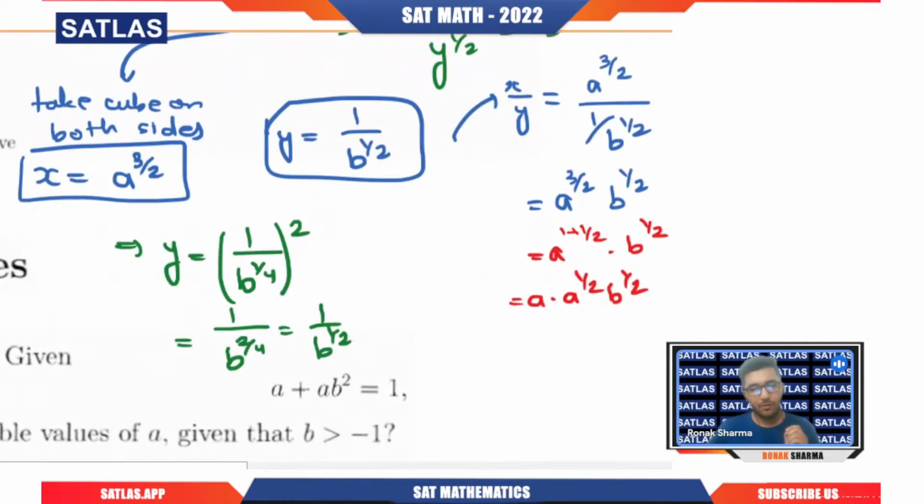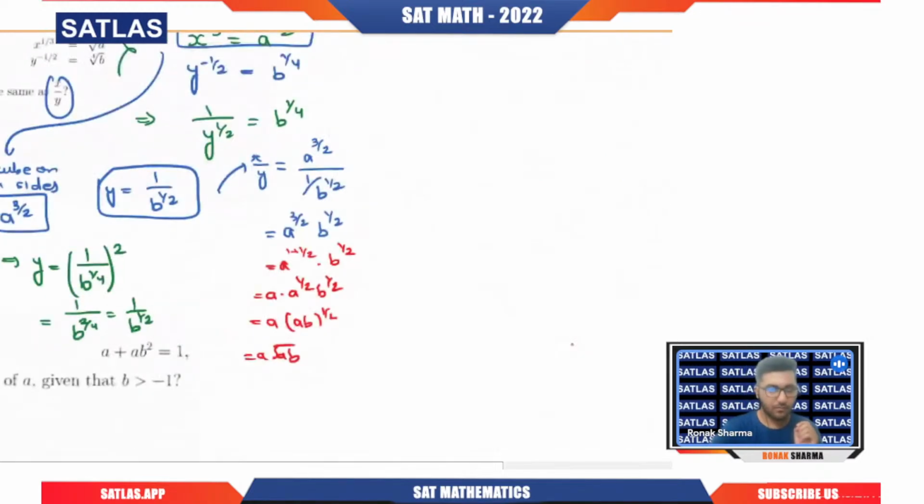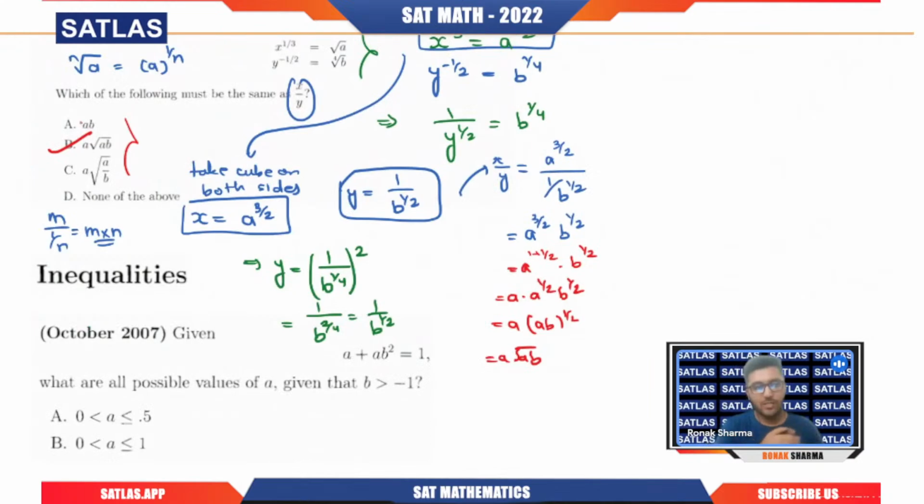Now tell me, this will become what? a times ab power 1 by 2, which is nothing but a times root a b. Answer B is correct. That is option B is correct. So that is how we approach the questions that are based on the exponent law. These were the toughest questions that have been there in the examination based on the exponent properties. I hope you got the solution of each and every question.